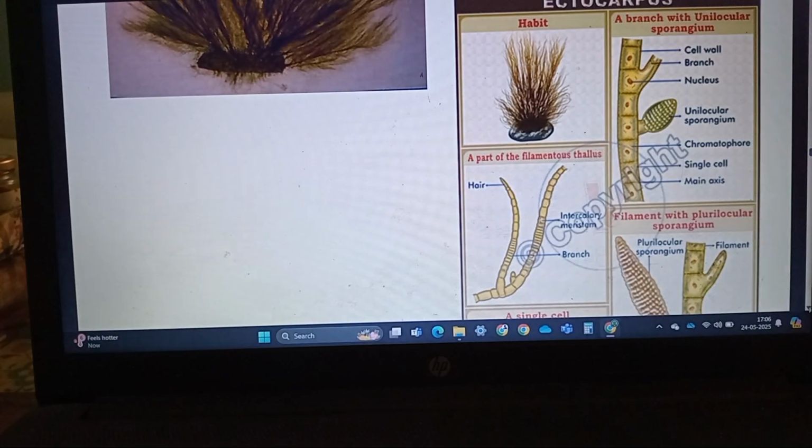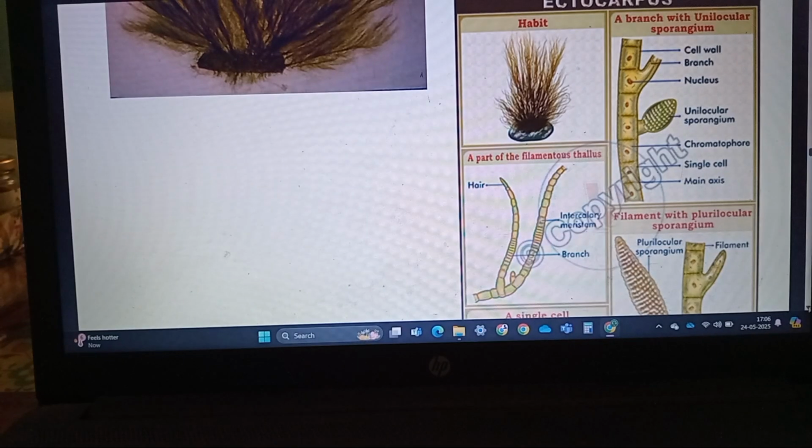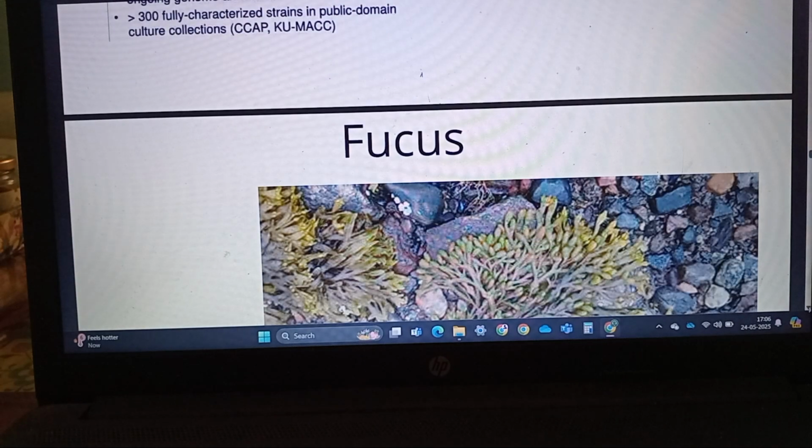And asexual reproduction is with the biflagellate zoospores that are also pear-shaped and have the two flagella which are unequal and laterally attached. So remember that asexual reproduction in most of the brown algae and in the green algae takes place with the zoospore formation.